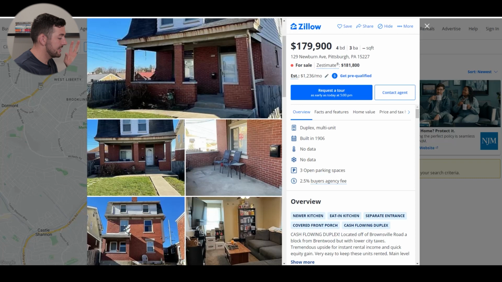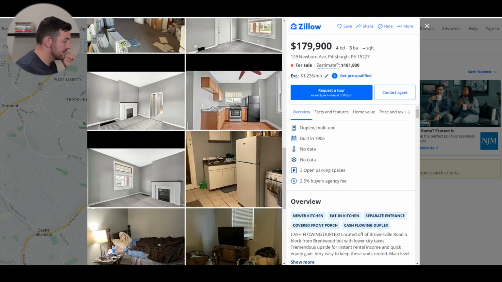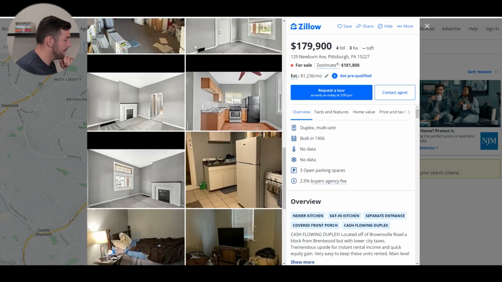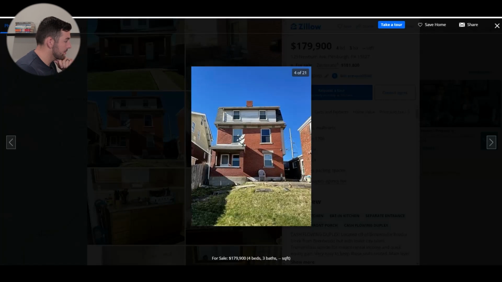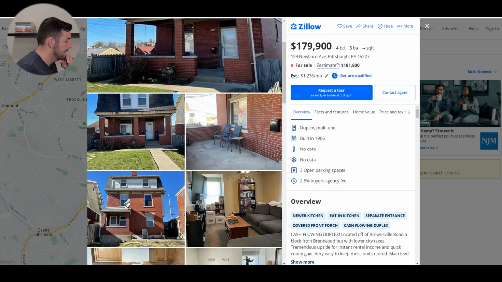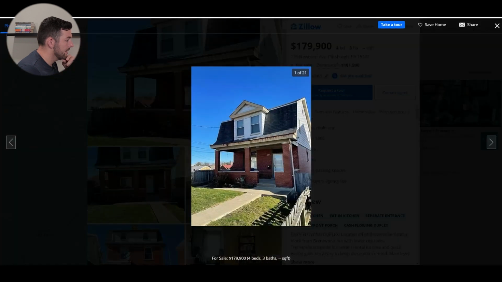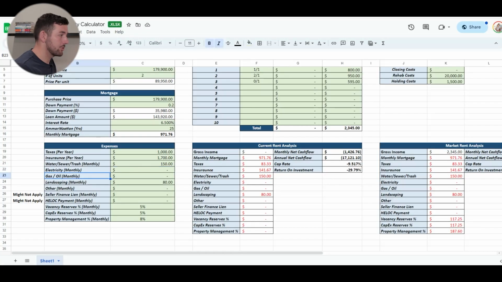So if we take a look at the next expense, which would be electricity, I'm going to go through these photos and see if I can see an exterior photo with the electric panels or meters, just to make sure that they have them in here somewhere. I don't see it there, and I don't see it in the front of the house either. We're going to assume that there are 3 electric meters, so they're going to pay for their own electricity.